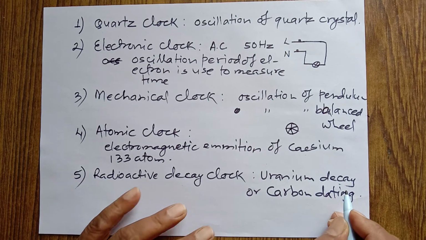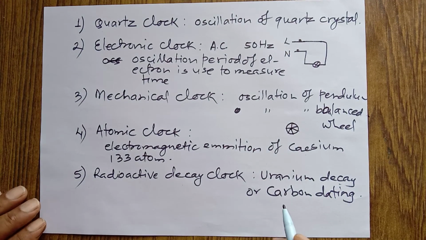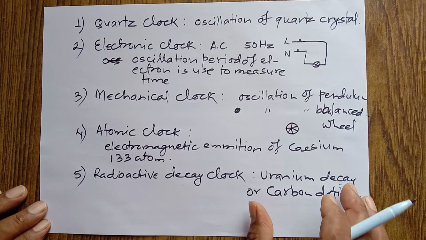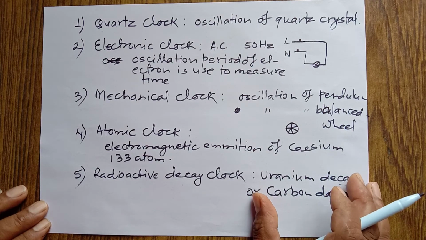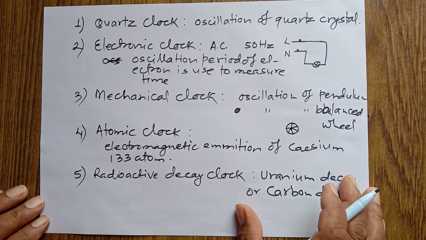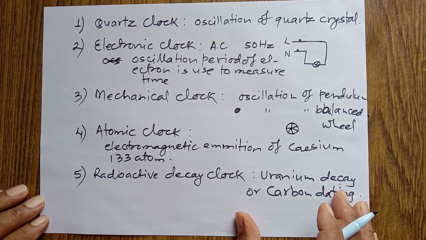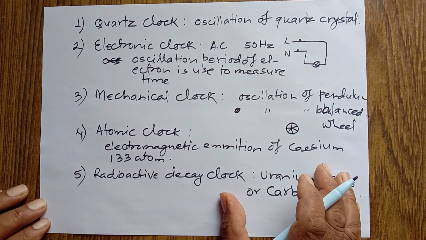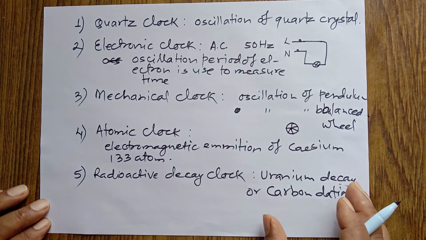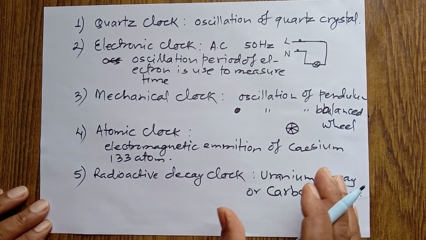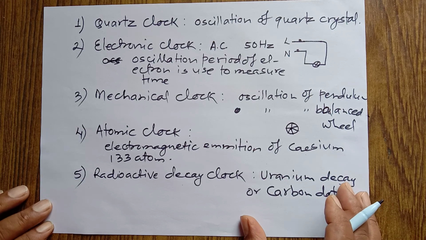This process is used for the measurement of the age of fossils, to tell which fossil is older and which is less old. This way time is measured for fossils.